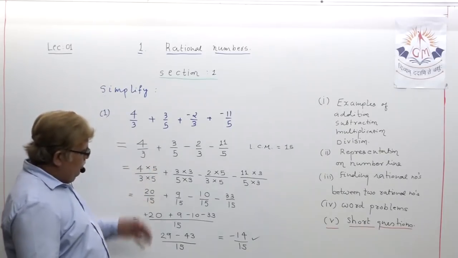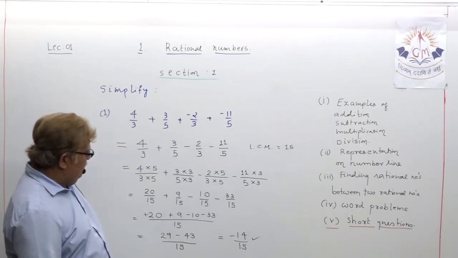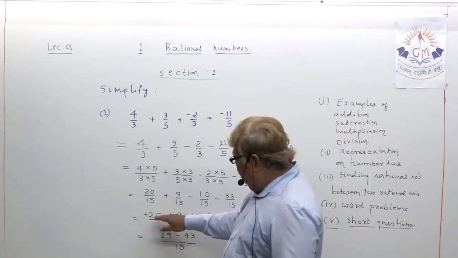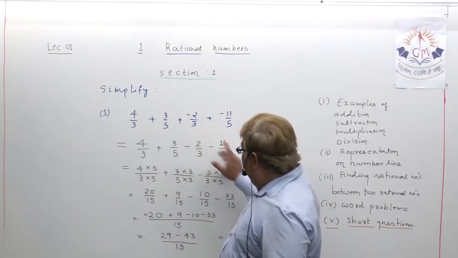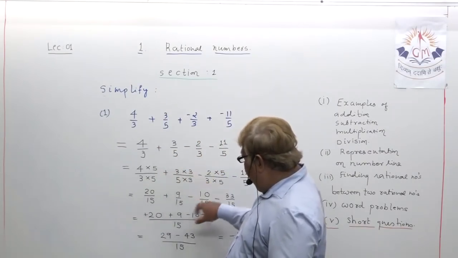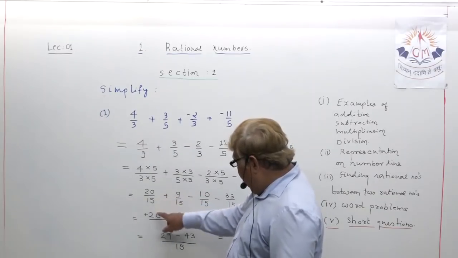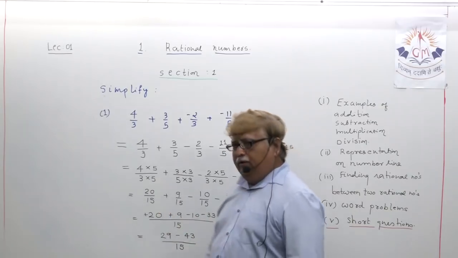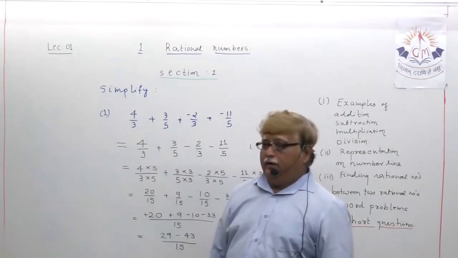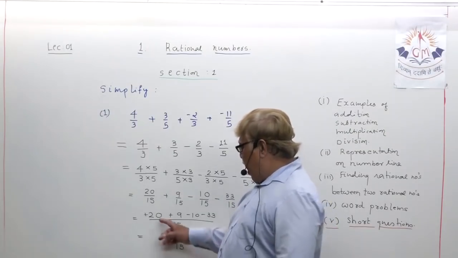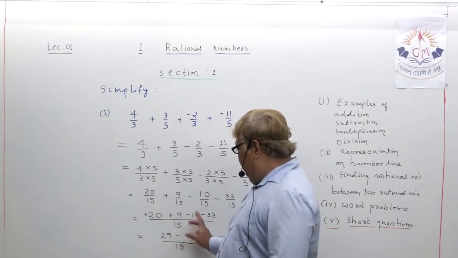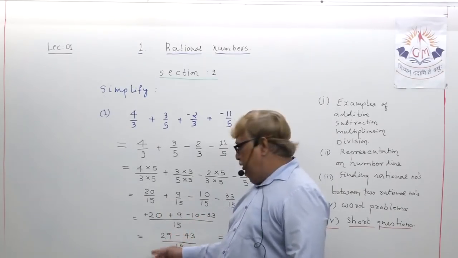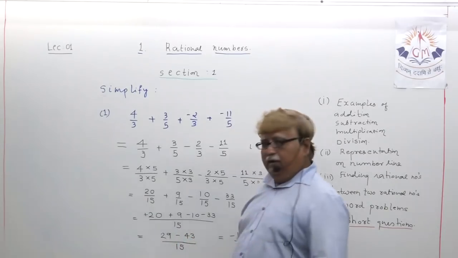We will practice some more such examples, but I want that whenever such a situation arises, okay, the LCM is taken, accordingly multiplied, then the collection of numerators and the common denominator just once. Here, my dear student, you should not feel confused any time. You just add positives, add negatives, all numbers reduced to just two numbers, one positive, one negative, plus minus minus, and you can get the answer.